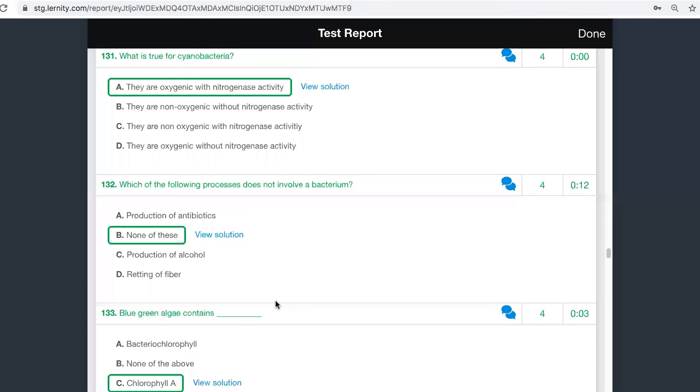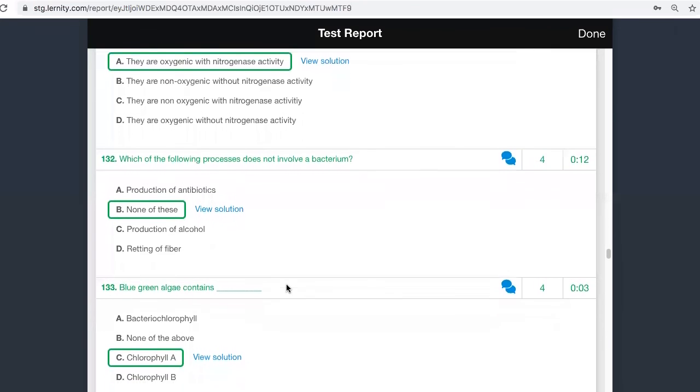So all three processes are involved. The question is asking which of the processes does not involve a bacterium. All these processes involve bacteria. Are we understanding?